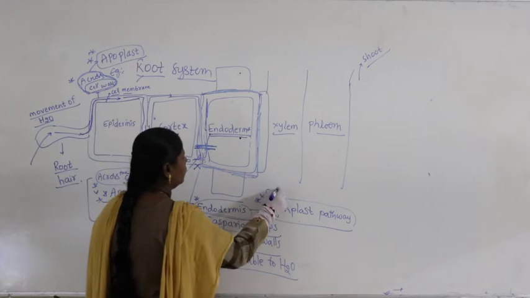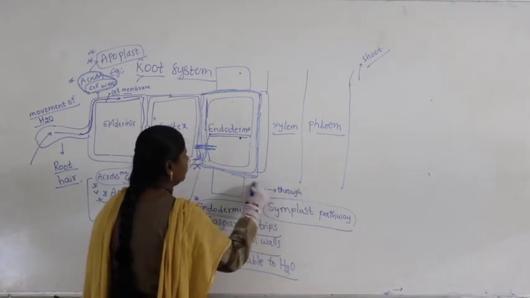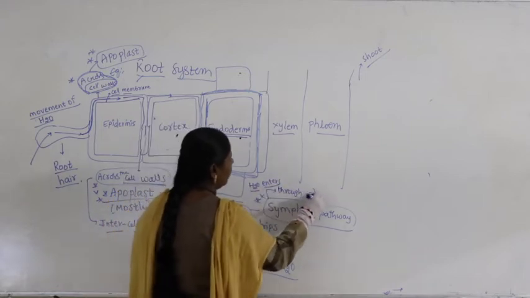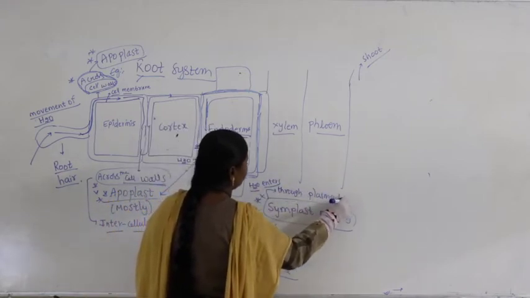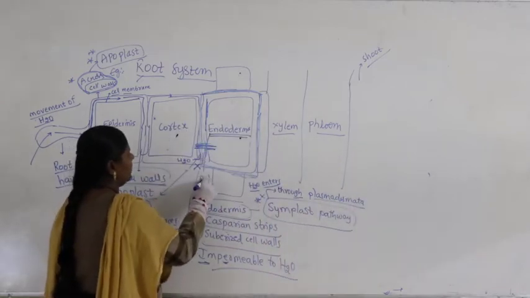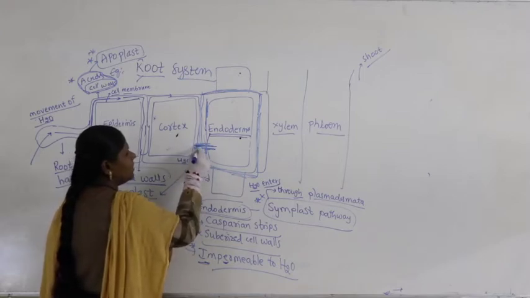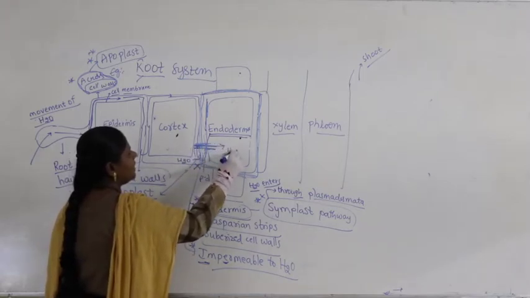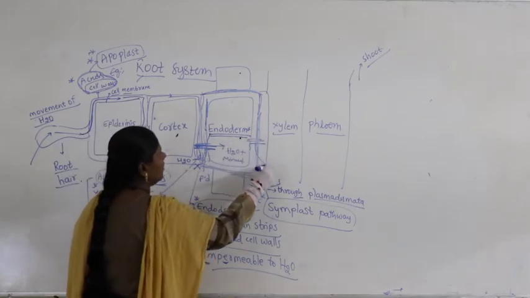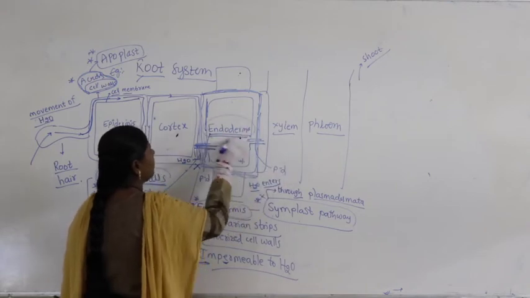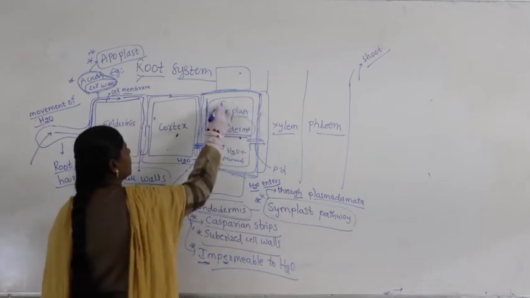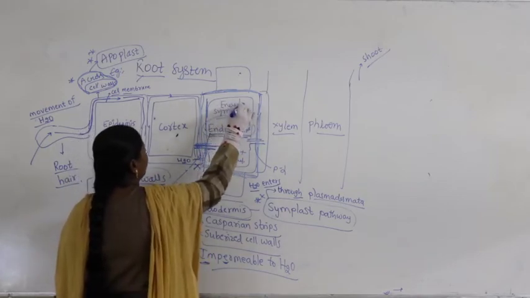Water enters through, I am writing here, what is called plasmodesmata. So from this end, water enters through plasmodesmata, enters inside the endodermis, water and minerals, and from there comes out again through plasmodesmata. So in the endodermis what occurs is called symplast, and it requires energy, or we call it ATP.